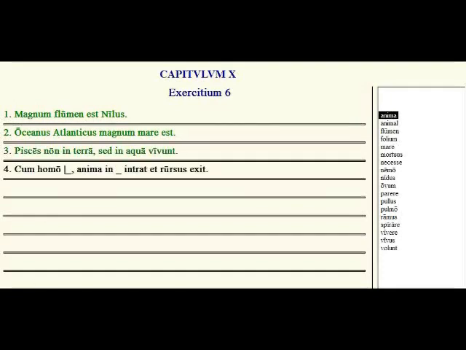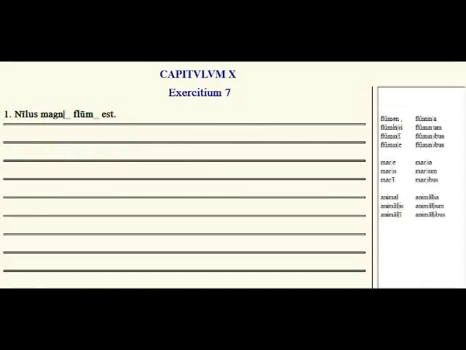Okay, and exercise 7. Here we have the declension of flumen, mare, and animal. Notice that these are neuter, so flumen is the same in the nominative and accusative. So we have river, fluminis of the river, flumini to the river, flumine by, within, on, from the river. Same thing down here. Mare is the sea, nominative and accusative, and then we have maris, of the sea, and then mari is both the dative and the ablative. To or for the sea, and by, within, on, from the sea. So let's try just this first one. So Nilus est magnum flumen.